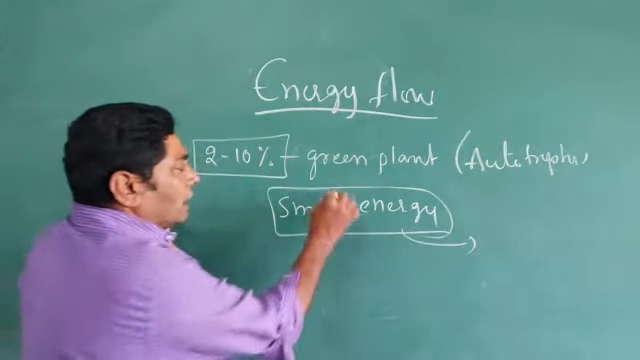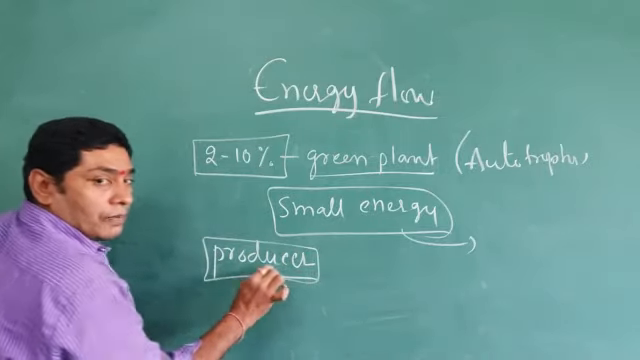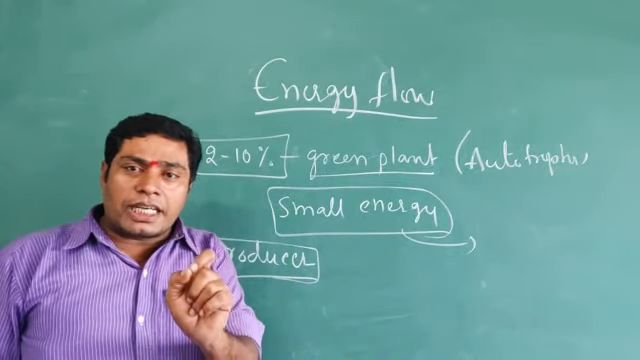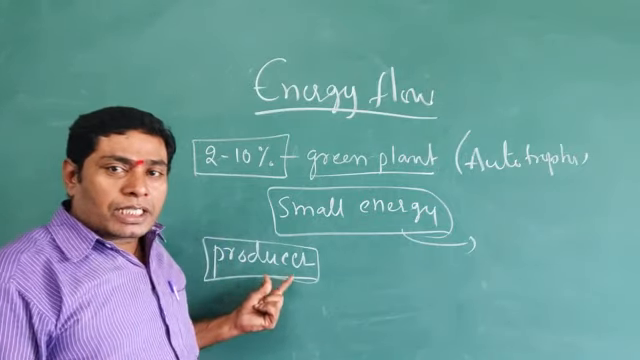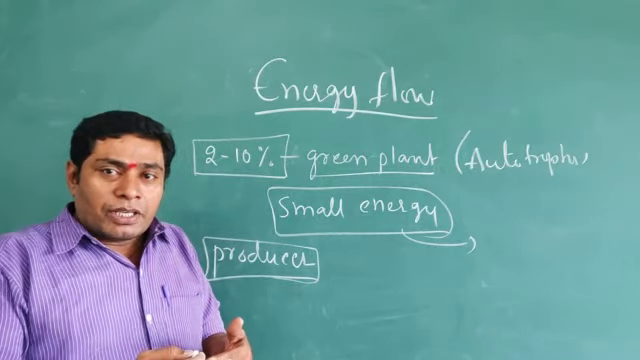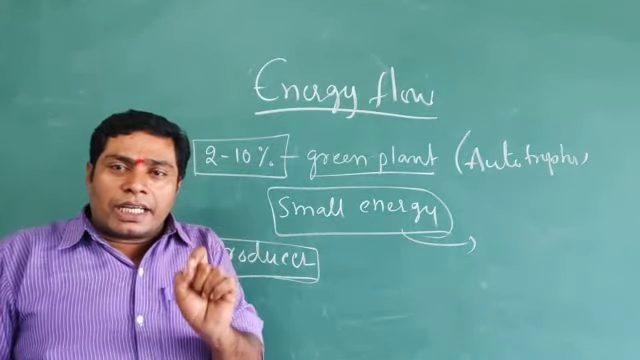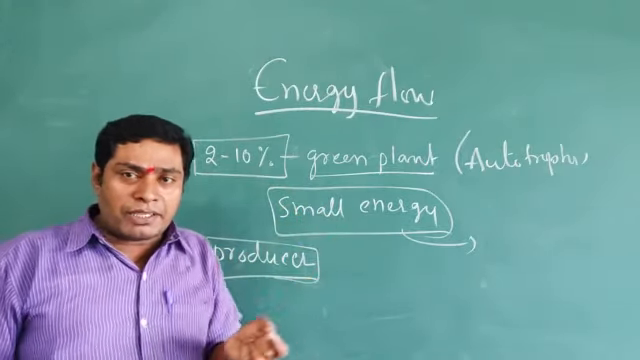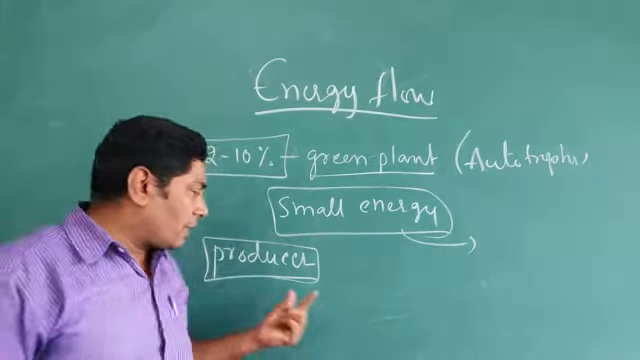So here the green plants are known as the producers. Each and every organism in the living world depends on the producers. The producers produce the energy by photosynthesis. So each and every organism in the living world, directly or indirectly, depends on solar energy. It means the energy of each and every organism depends, directly or indirectly, on the producers.